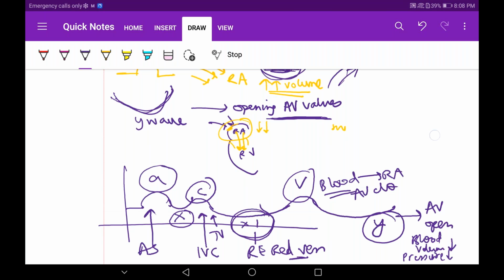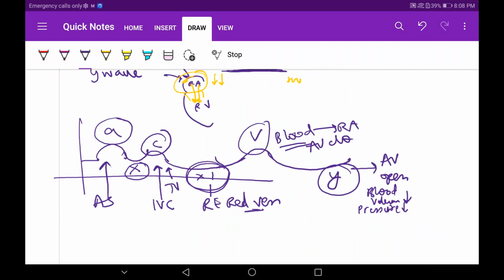Yeah, I tried my level best to explain. I think still people have doubts about this. Do not worry, guys. It is not of so much focus, but just remember A, C, X descent, V wave, Y wave will be there. At least if you remember which waves are positive, which are negative, that will be more than enough.